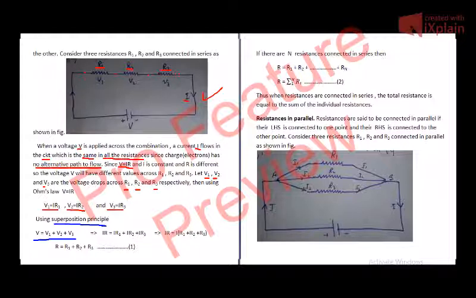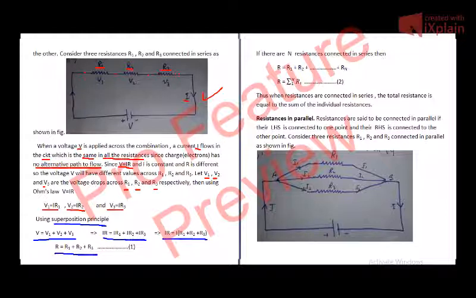So V is equal to V1 plus V2 plus V3, which means IR is equal to IR1 plus IR2 plus IR3, which means IR is equal to I times R1 plus R2 plus R3, which means R is equal to R1 plus R2 plus R3.